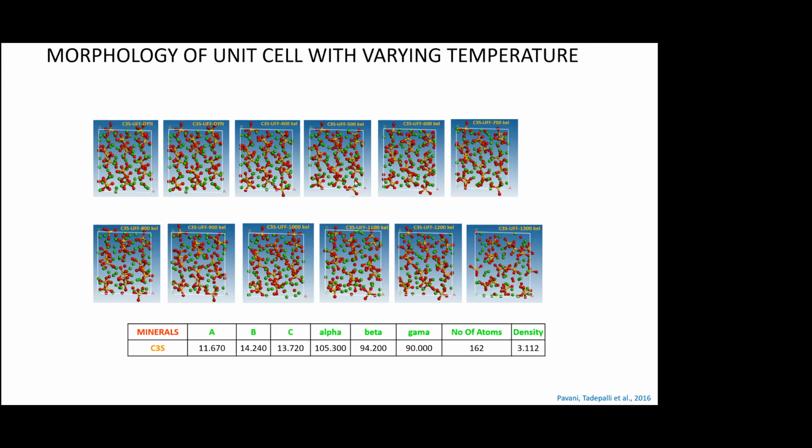So we've done studies looking at various minerals. In this case, we have C3S, and we've applied various types of force fields or bonding between the atoms. And we've tried to model what happens at various temperatures. Okay, so here you have UFF dynamic, and this is the UFF normal.